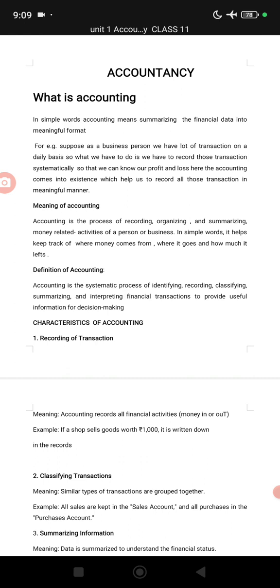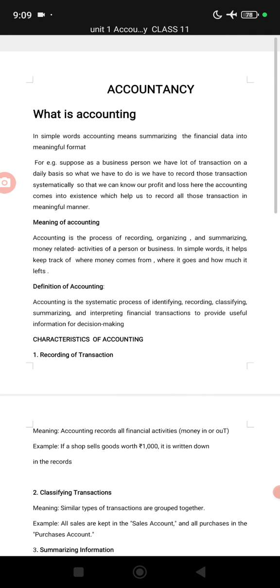Thank you, dear students. Today we learned about the meaning of accounting and the definition of accounting, and I will explain the characteristics of accounting